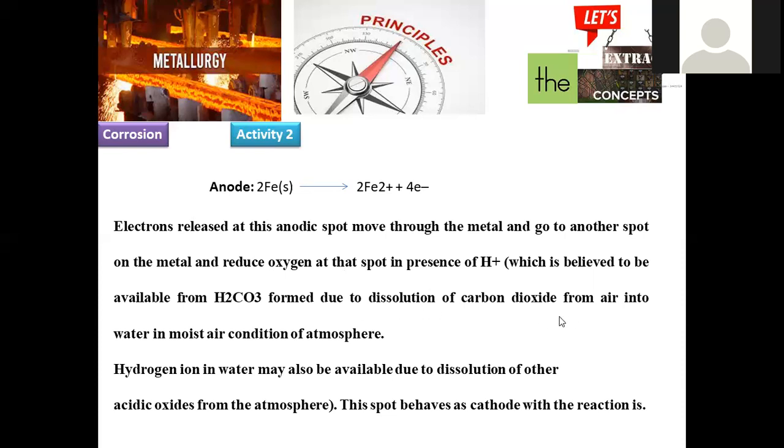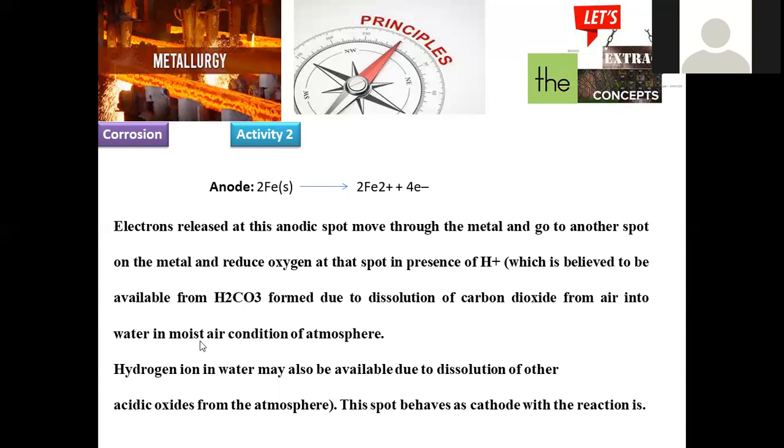If carbon dioxide is there, what happens? It will accept these H+ ions released here and in turn be converted into carbonic acid, which is a mild acid. When carbon dioxide mixes with water under acidified conditions, carbonic acid formation is possible.